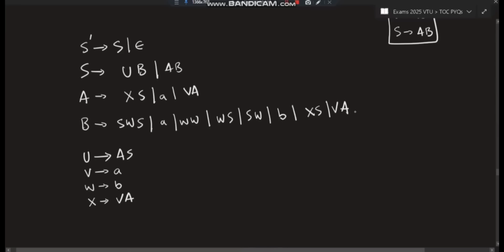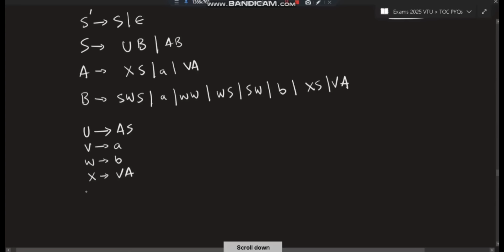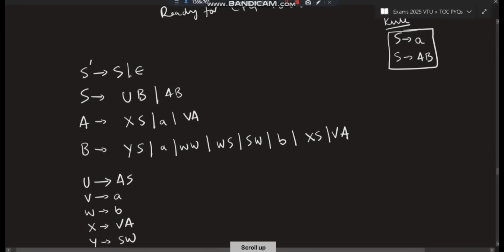And then SW is there, right? So we'll take Y as SW, so this will become Y. Now I think all of them are in proper form. Just the first one is not in the proper form, but this is fine, because this is a starting state, that will remain like that only.